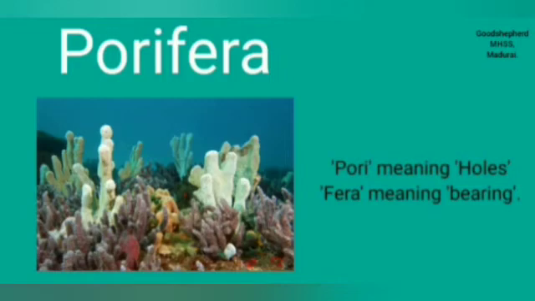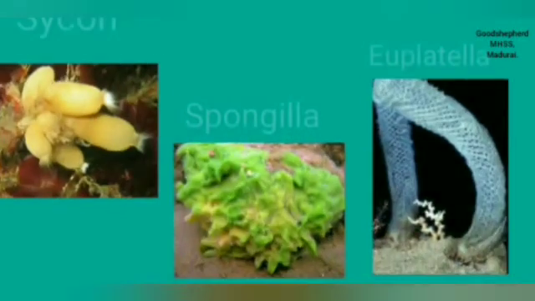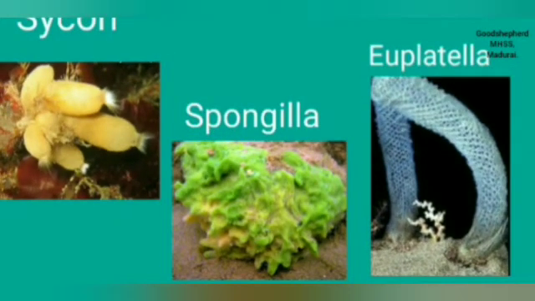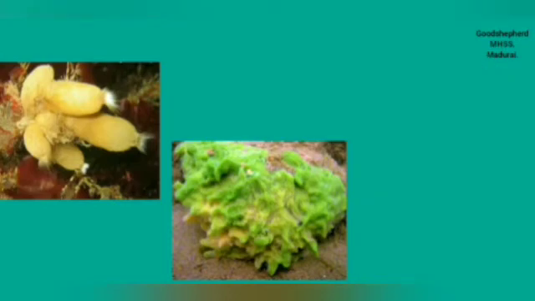Porifera gets its name from two Latin words, pori meaning holes and fera meaning bearing. The phylum Porifera includes Sycon, Spongilla and Euplectella. They show the minimum level of tissue grade organization. Though they are multicellular, they are commonly called sponges.